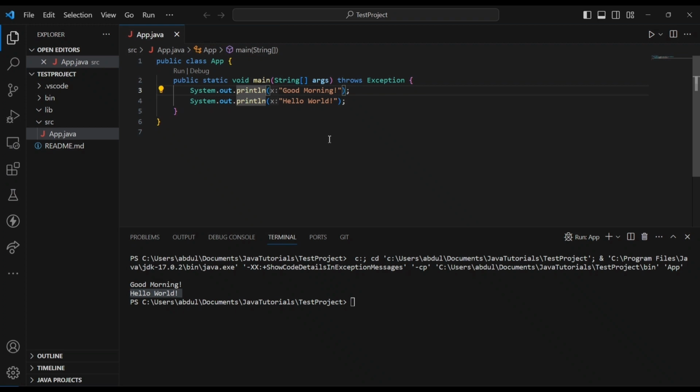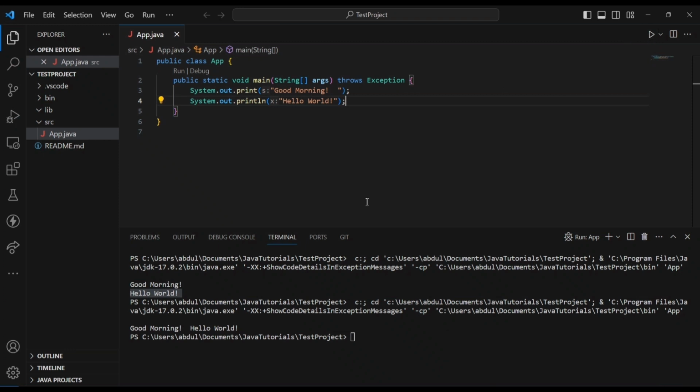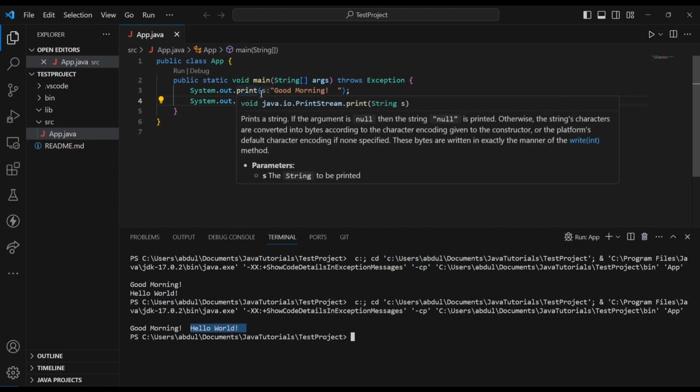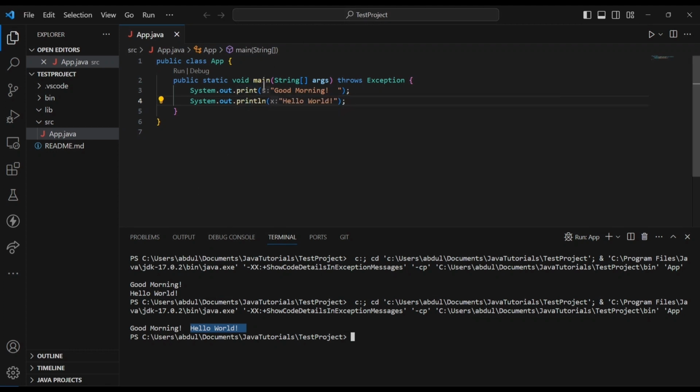But let's remove this ln, and instead give a space here so that we can distinguish between the two. Save the program and run it again. Now you can see it prints good morning and hello world on the same line itself. So you get the idea of what ln does, right? This is how ln works.